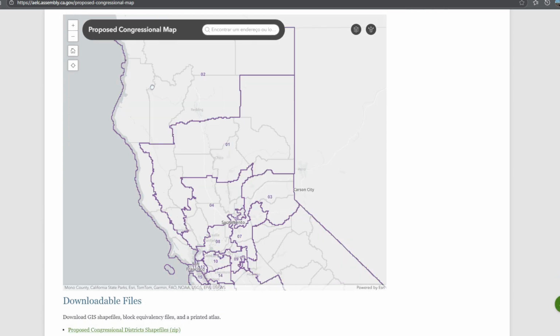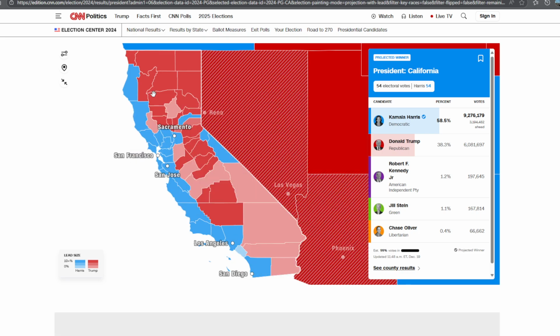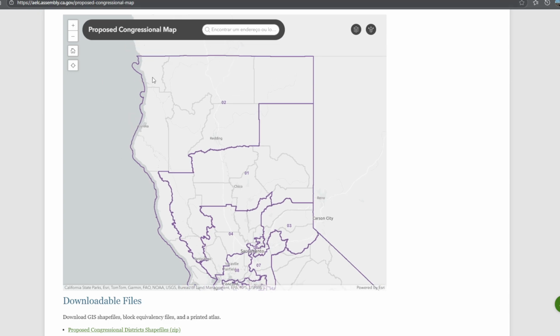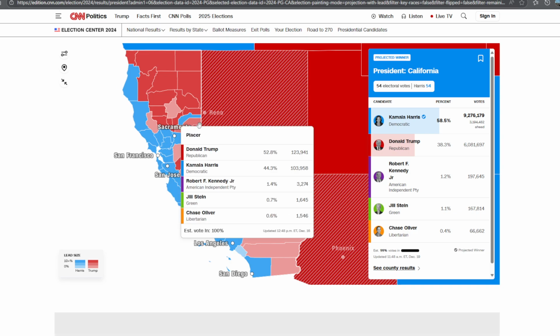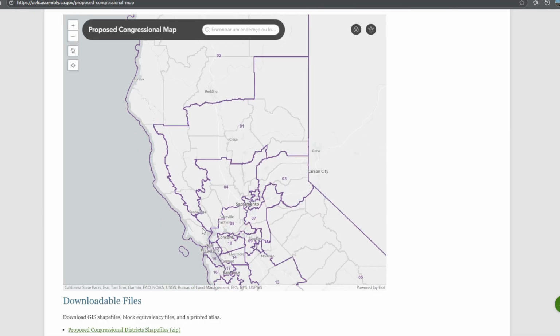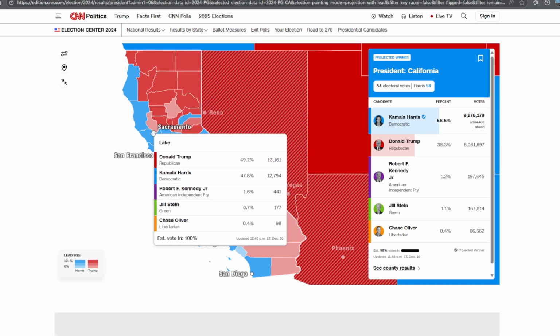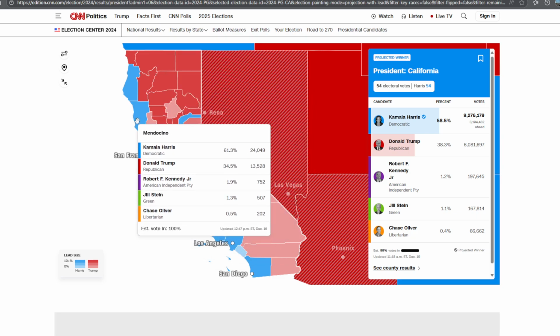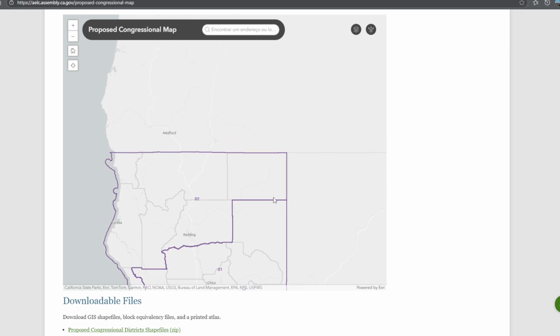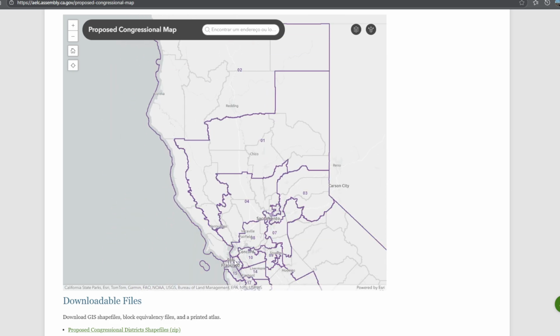You can see here what they did. I have here the presidential results to compare and to explain to you how they did the map. Look at this. They pushed this upper part of California. It's a Republican area, as you can see here. But then you go just south to a little bit of a piece here, which is very Democratic areas, as you can see. So they pushed this to have a Democratic district in a Republican-looking area, but then they added these Democratic areas.